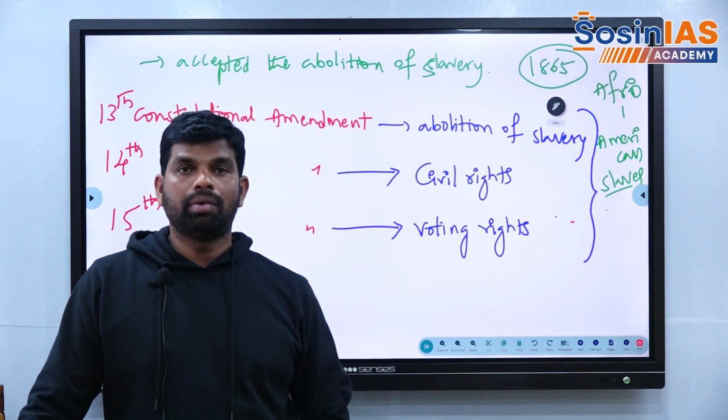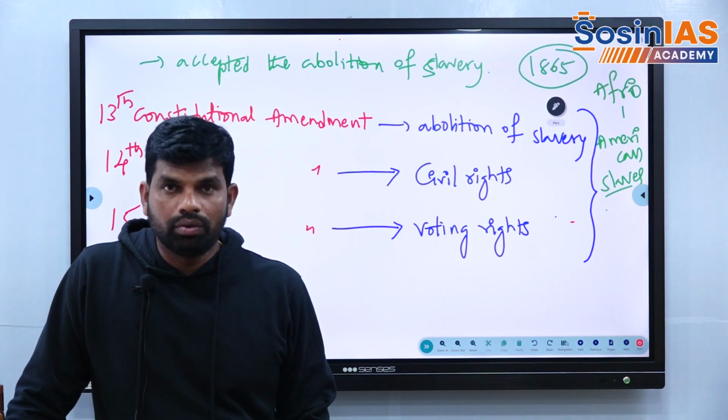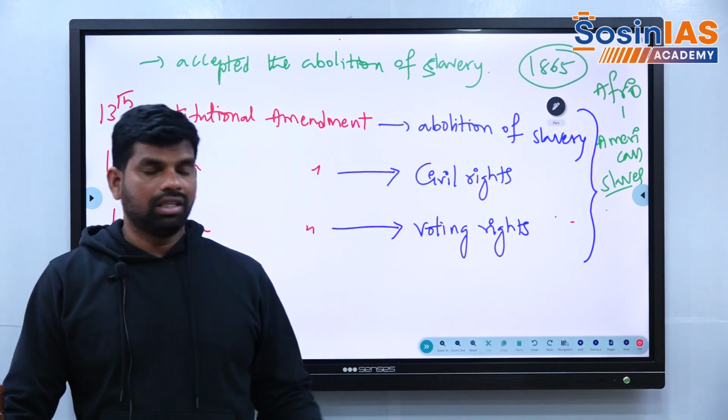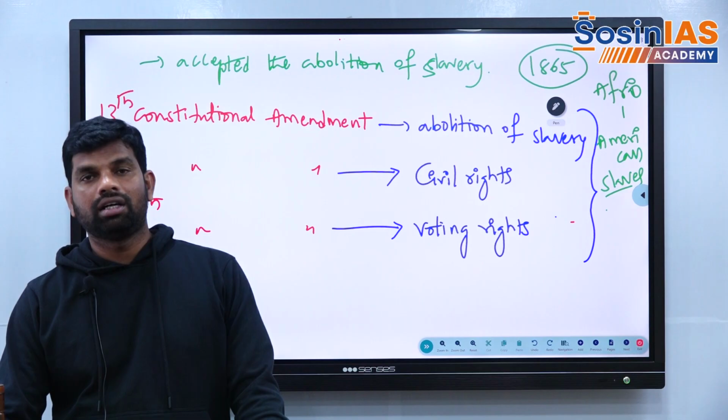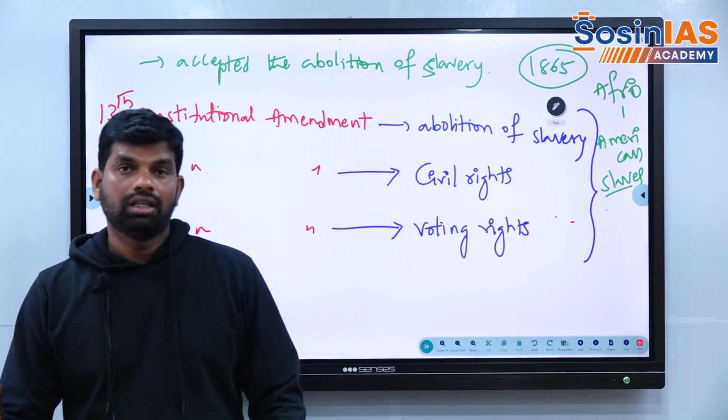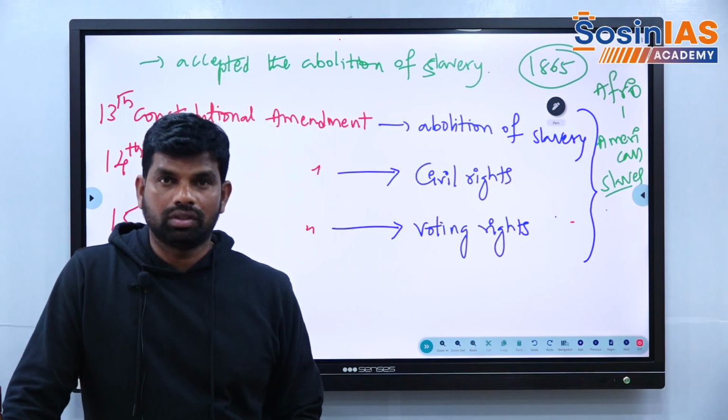So this is about Abraham Lincoln and his important role in the American Civil War. But because of this rivalry, the people who did not like the abolition of slavery attempted to assassinate Abraham Lincoln. Okay, thank you.